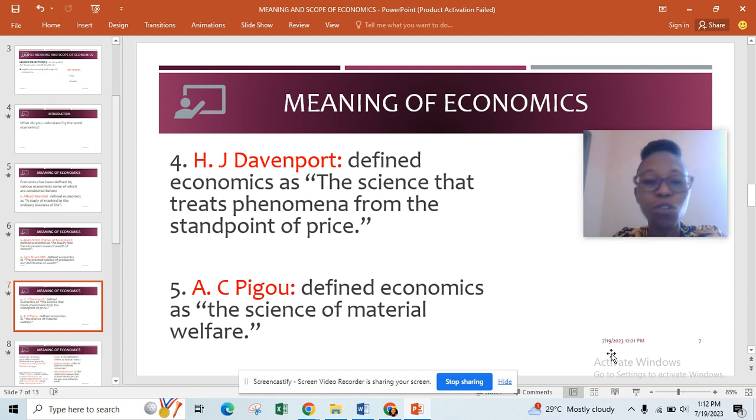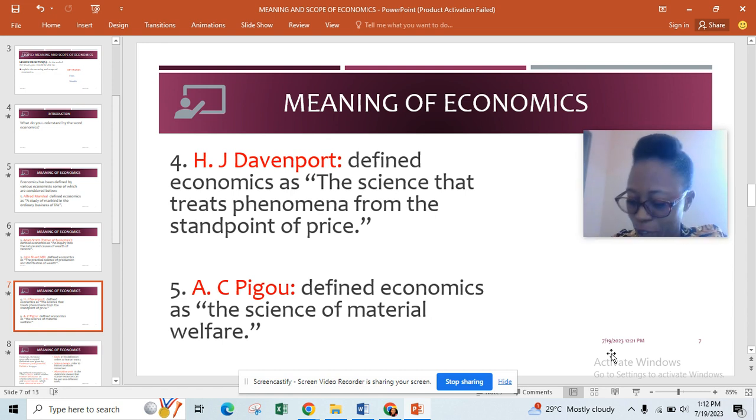We have a lot of things nature has given to us. God has given to us in nature to enjoy freely. One of them is water. One of them is air, the air we breathe. But the moment something begins to command price, it becomes an economic good. It's no longer free. Even the water that was given to us freely, the moment it is repackaged to command price, then it becomes an economic good. That is why H.D. Davenport said economics is a science that treats various concepts of human endeavor, phenomena from the standpoint of price.